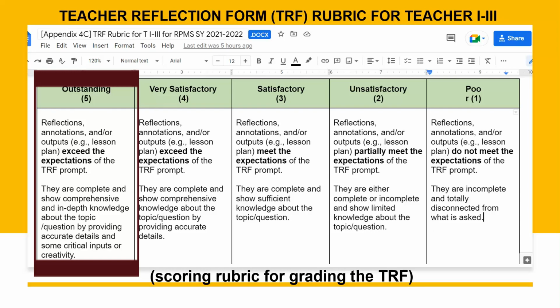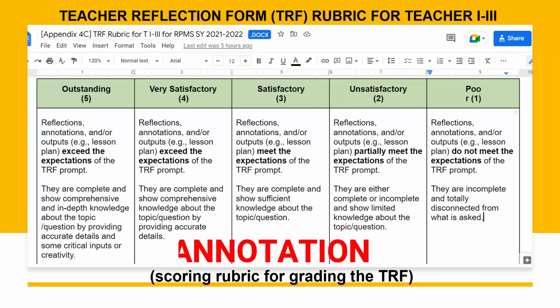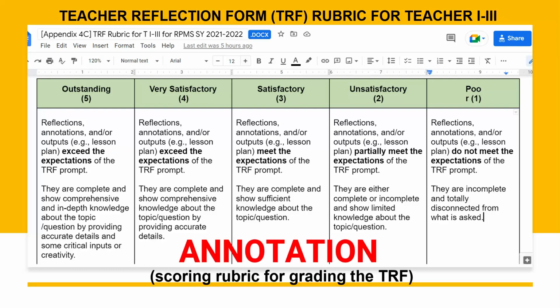Some examples of supporting documents and information expected from us would be the underlined, which are the reflections, annotations, or lesson plans. When we say annotation, it simply refers to the teacher's concise description or explanation of how he or she utilized a certain strategy to meet the IPCRF objectives.